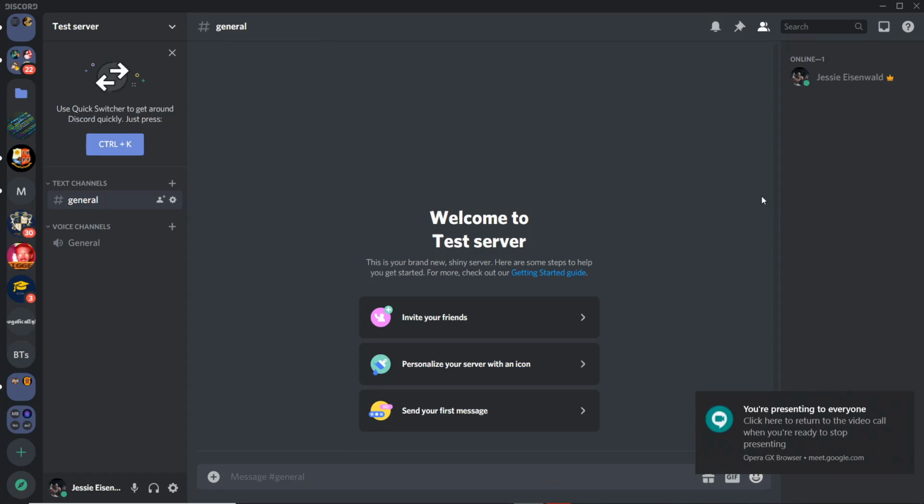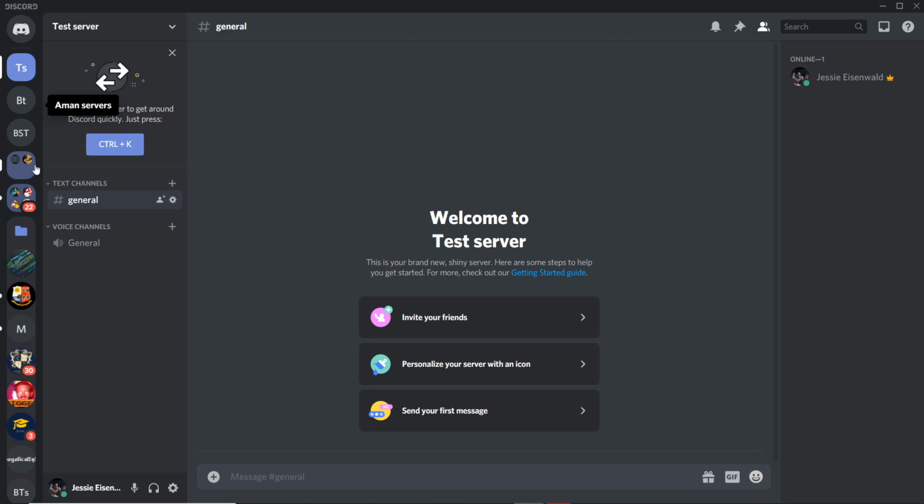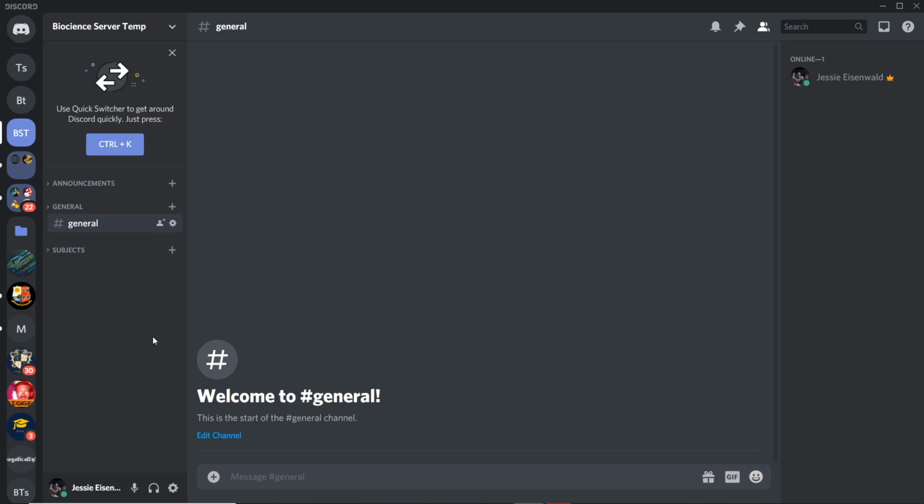Once you do that, this is what you will see. Over here you'll have yourself, and of course the crown basically shows the owner. When the server is small, you'll have it. The moment you get a few people, it's going to go away. I've already created a template where I'm going to show you stuff, which is here. I've done a few things here.